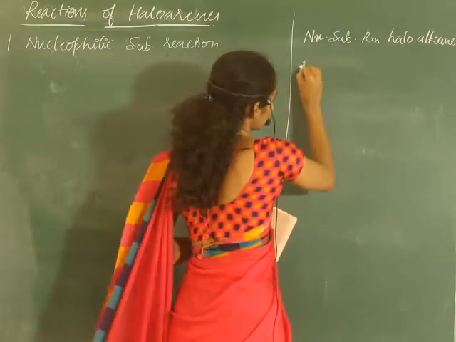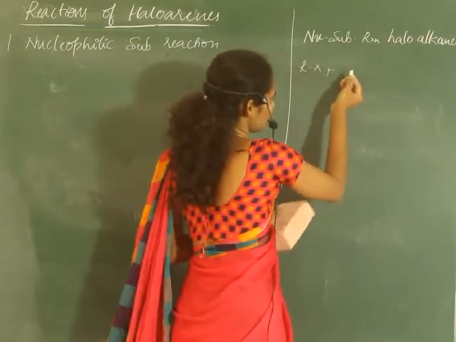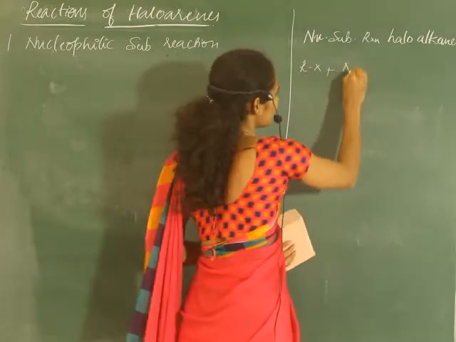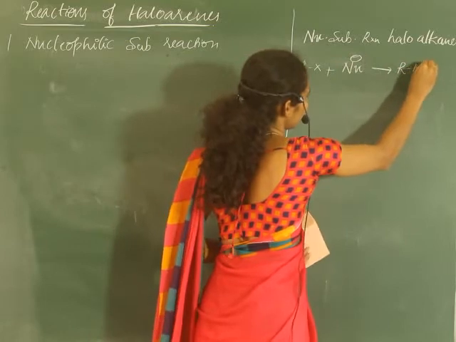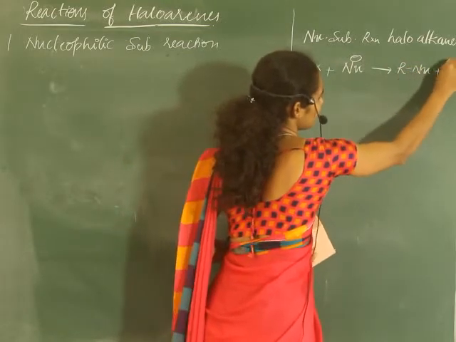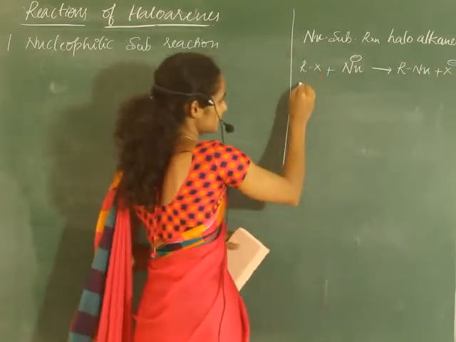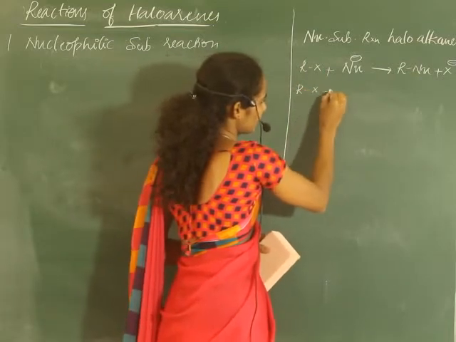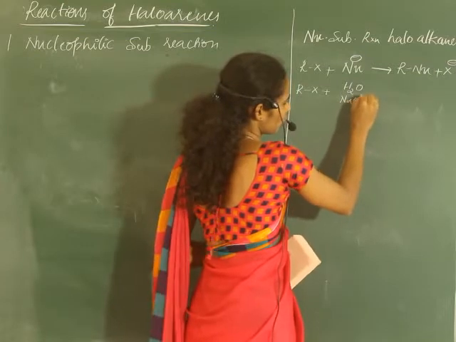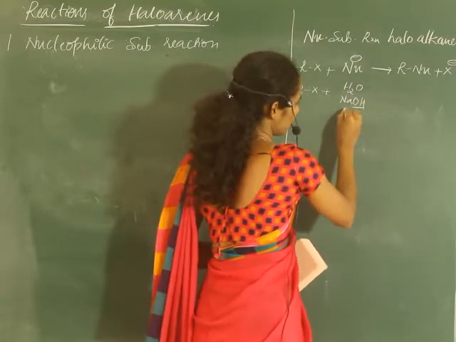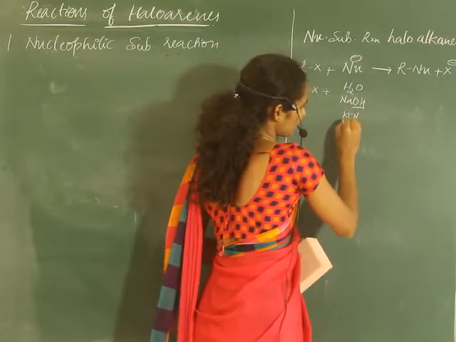Haloalkanes RX can react with any nucleophile, right, and form R-nucleophile and X minus. There we studied alkyl halide reaction with water, sodium hydroxide, OH as nucleophile, and potassium cyanide, right.